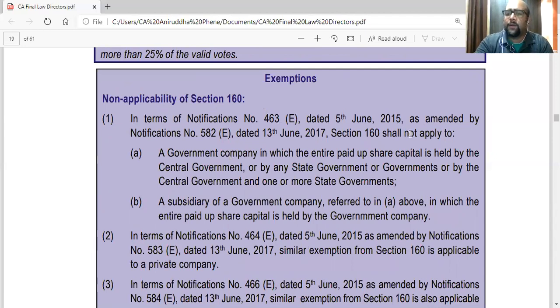Again, Section 160 doesn't apply to government companies or subsidiaries of government companies. Also, it is not applicable to private companies, because private companies have their own rules. No outsider can apply for becoming a director in that company. So this section is only applicable to public companies.